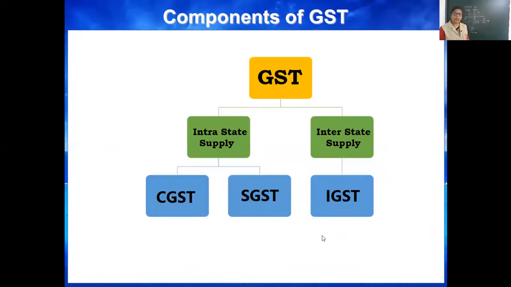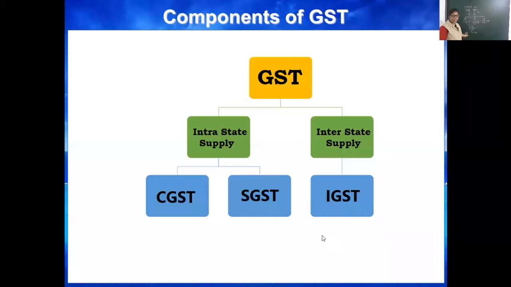That's why it is intra-state. Buyer of Kota, seller of Jaipur, both belong to the same state. It is termed as intra-state, and in that case, two types of taxes are applicable. One is CGST, another is SGST.